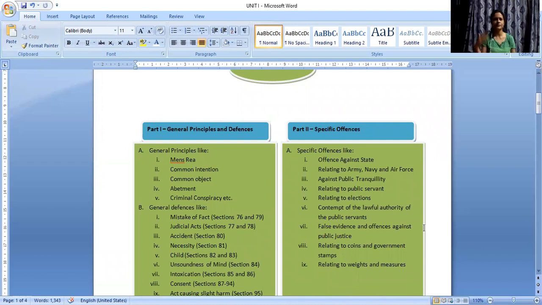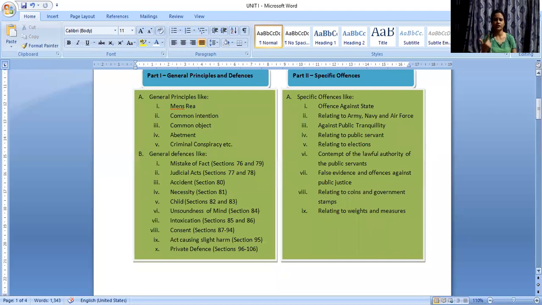General principles as in the principles of mens rea, actus reus, guilty mind, guilty act, common intention, common object, abetment, criminal conspiracy, etc. As well as the general defenses which we have, like mistake of fact, judicial act, accident, necessity, child, unsoundness of mind, intoxication, consent, private defense, all of that.